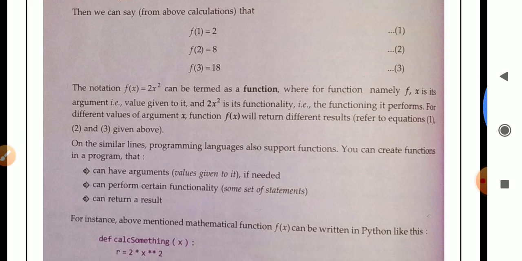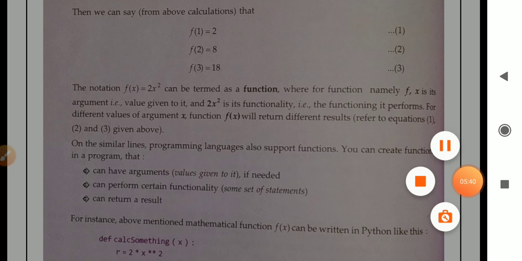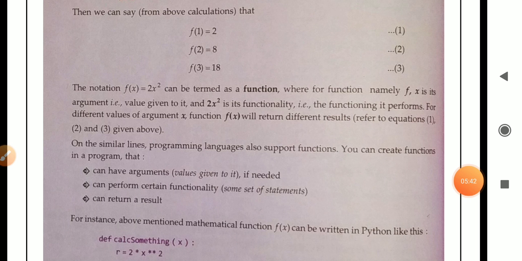The notation f(x) equal to 2x square can be termed as a function, where f is the function name, x is its argument, example the value given to it, and 2x square is its functionality, example the functioning it performs.